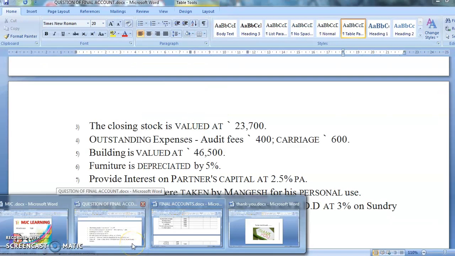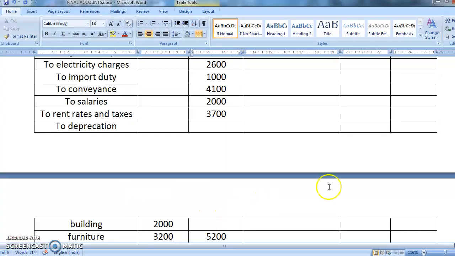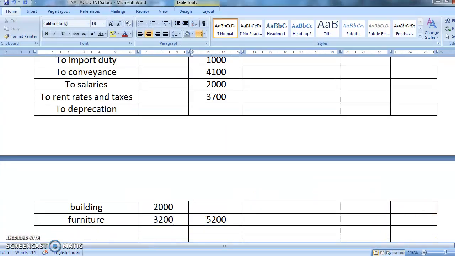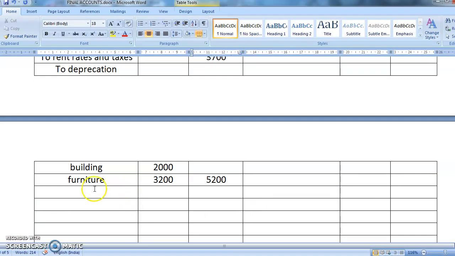Next. Provide interest on capital at 2.5% per annum. Now interest on capital, I have already told you it will be two entries. One will be in the profit and loss account, debit side. So write here to interest on capital. Yes, interest on capital. Who are the two partners? Mitesh and Mangesh.